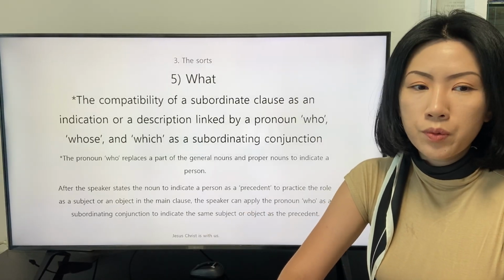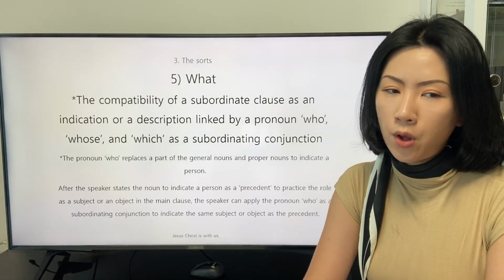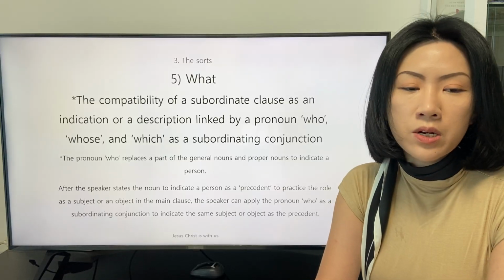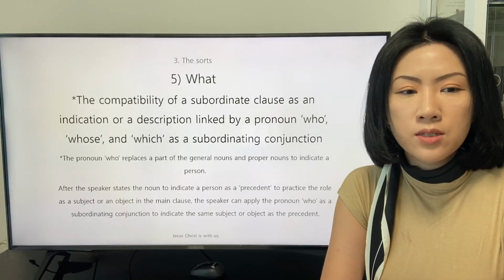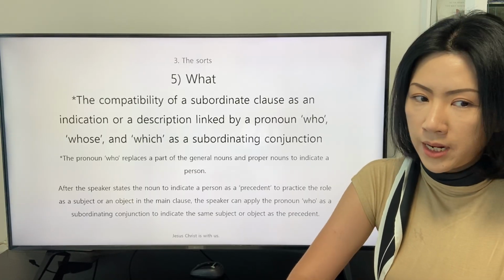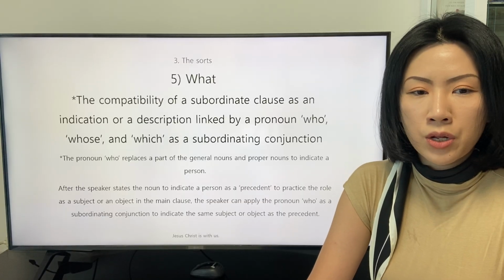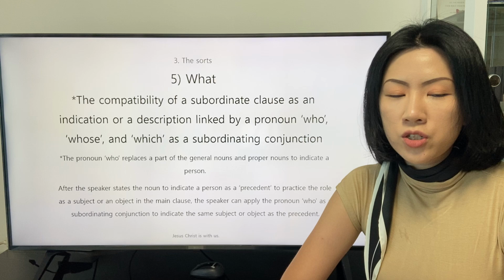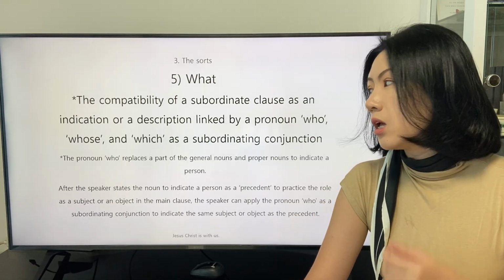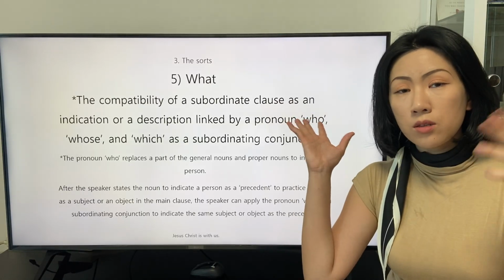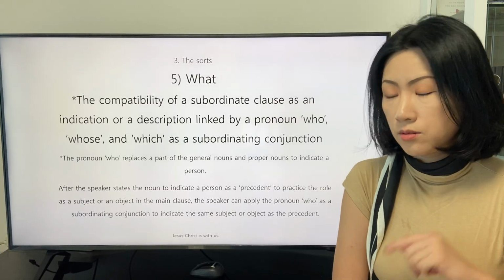The pronoun who replaces a part of the general nouns and proper nouns to indicate a person. After the speaker states the noun to indicate a person as the precedent to practice the role as the subject or an object in the main clause, the speaker can apply the pronoun who as a subordinating conjunction to indicate the same subject or object as the precedent. And in this explanation, the grammatical term precedent is introduced.